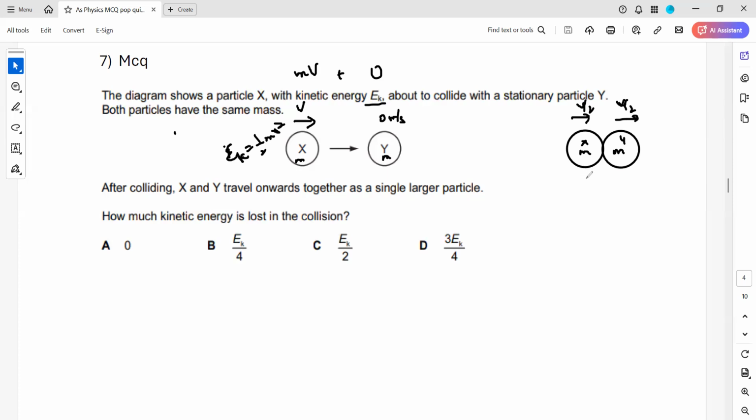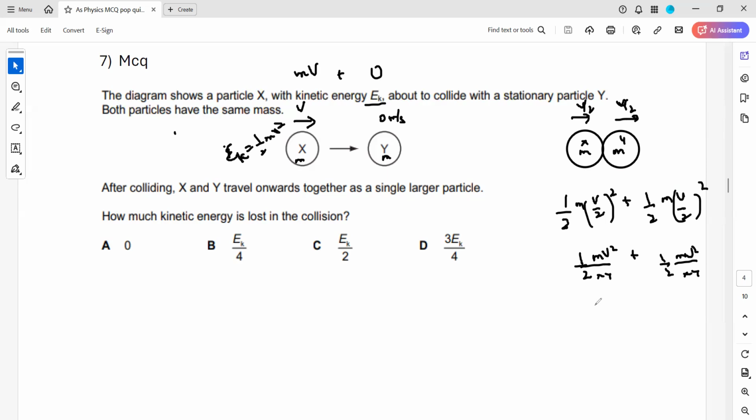So what is the kinetic energy after? The formula for kinetic energy is half mv square. So it will be half m times v by 2 whole square, plus half m times v by 2 whole square. When we simplify this, it will be mv square by 8, and this is also mv square by 8. Taking LCM 8, mv square plus mv square gives 2mv square by 8, which is mv square by 4.